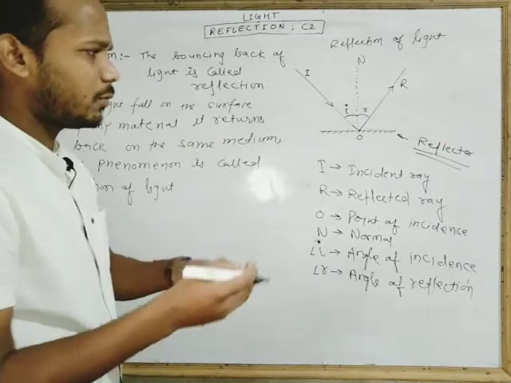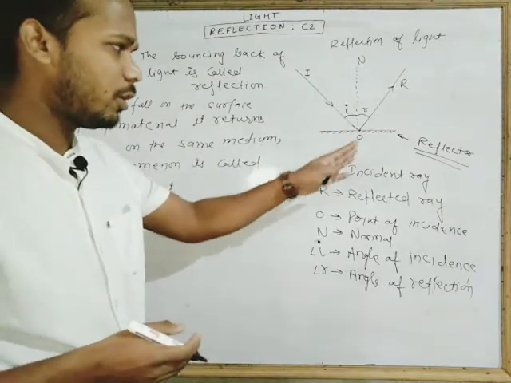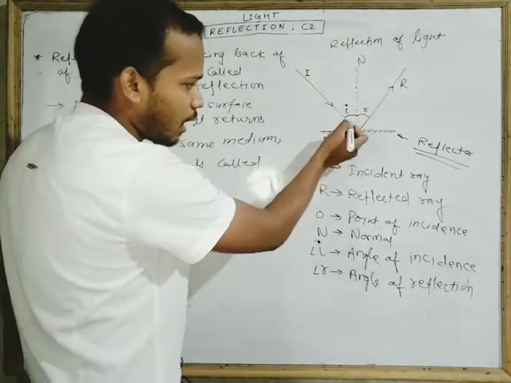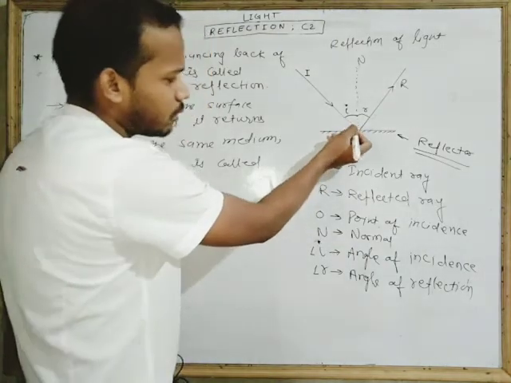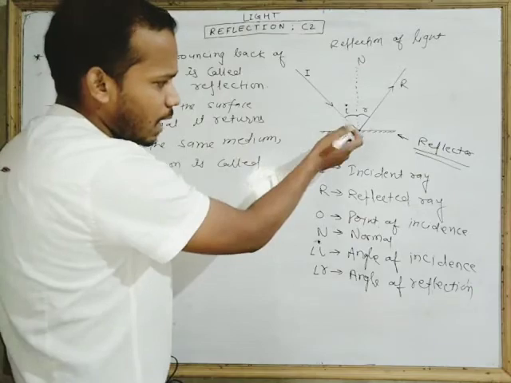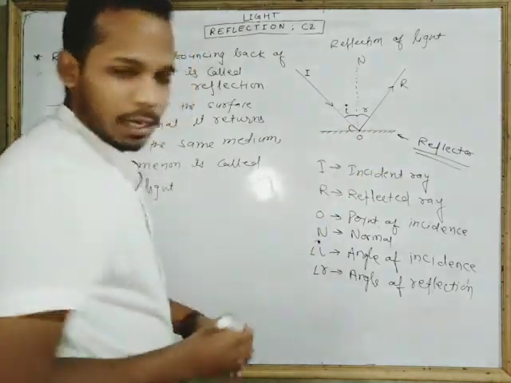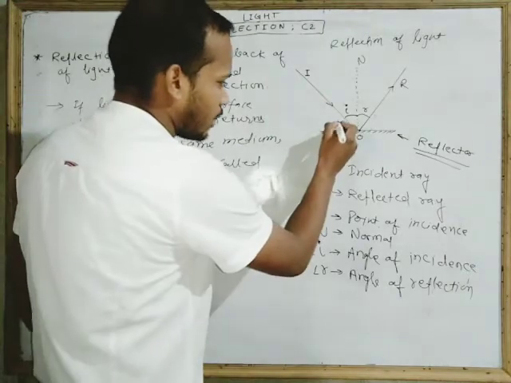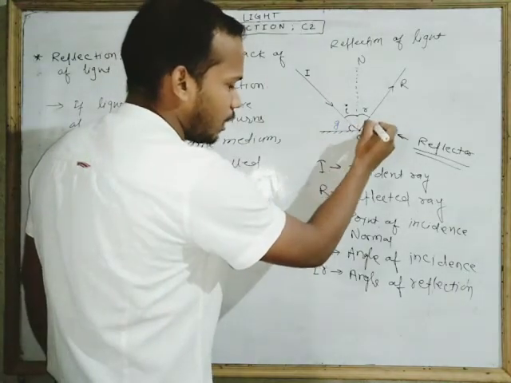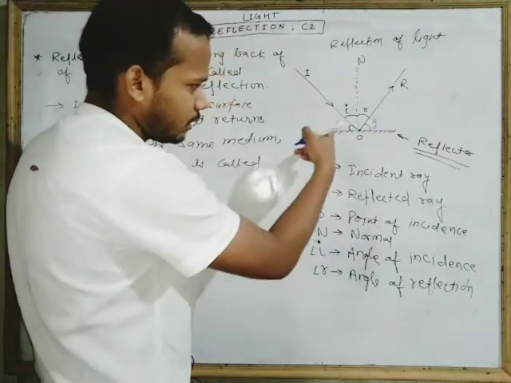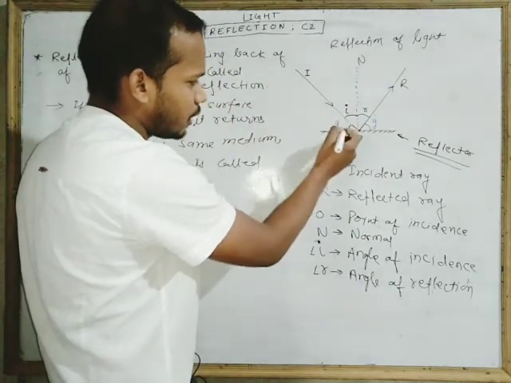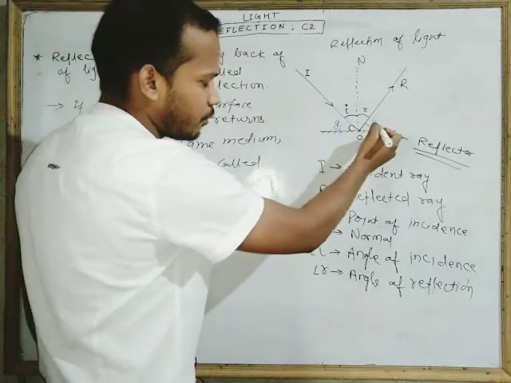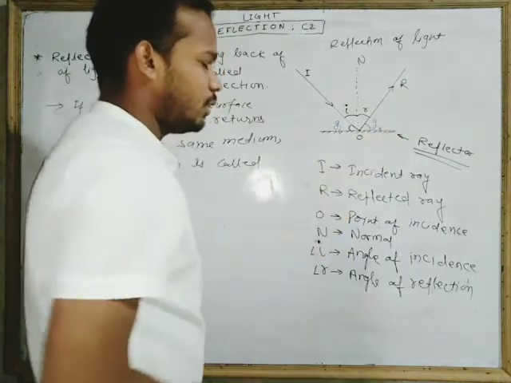Now there are some hidden terms here also, and I want to explain them. Look, there is also an angle between this incident ray and this surface, and this angle is called the glancing angle. This angle is also called a glancing angle. This glancing angle is for the incident ray, so this is GI, and this glancing angle is for reflection, so this is GR.